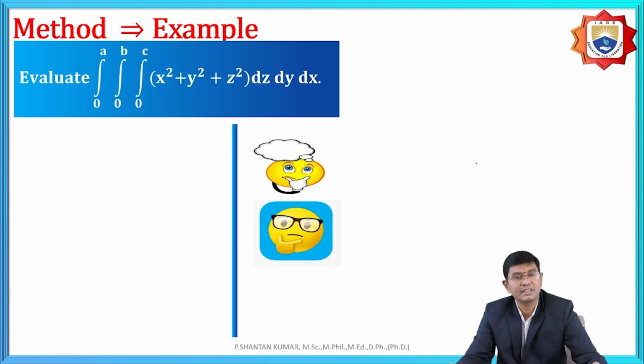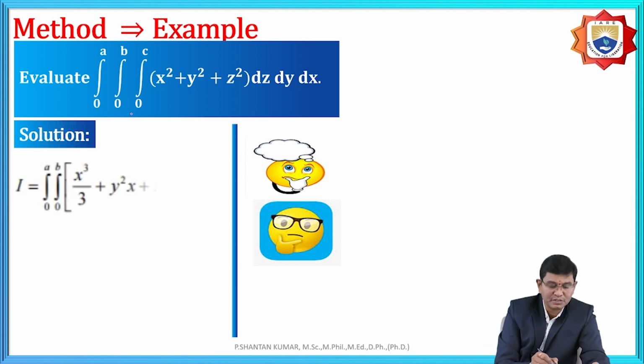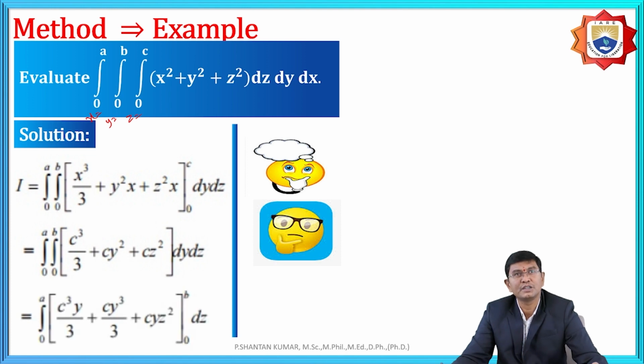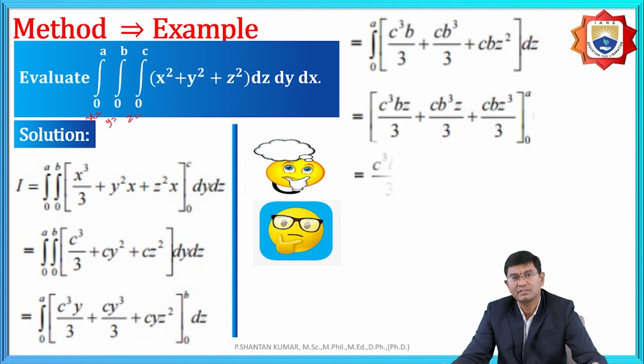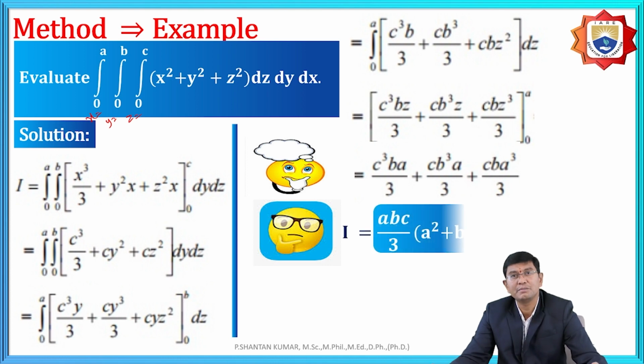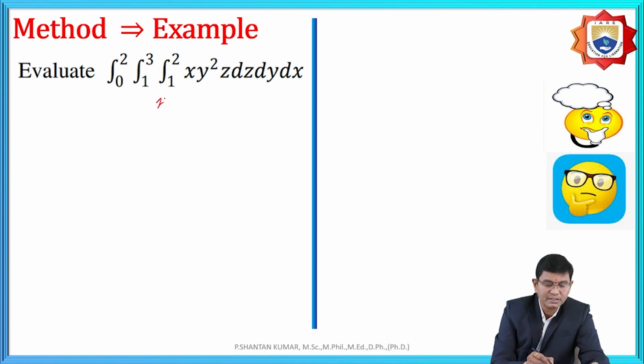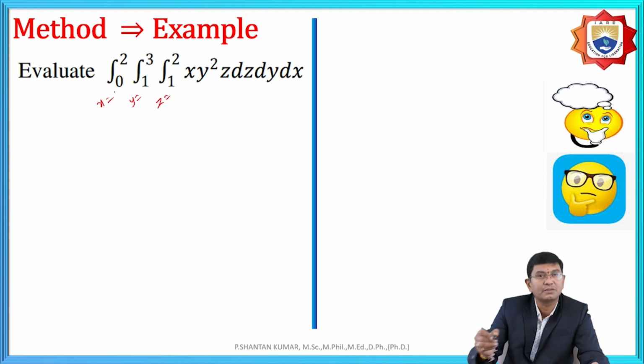And similarly, this is also one problem under the triple integrations. Here we need to assume that the first is z, second is y, third one is x. Integrating with respect to z, after replacement of conditions, with respect to y, with respect to x. Here after taking out common abc by 3, a square plus b square plus c square. And further, the limits are z is equal to, y is equal to, x is equal to.